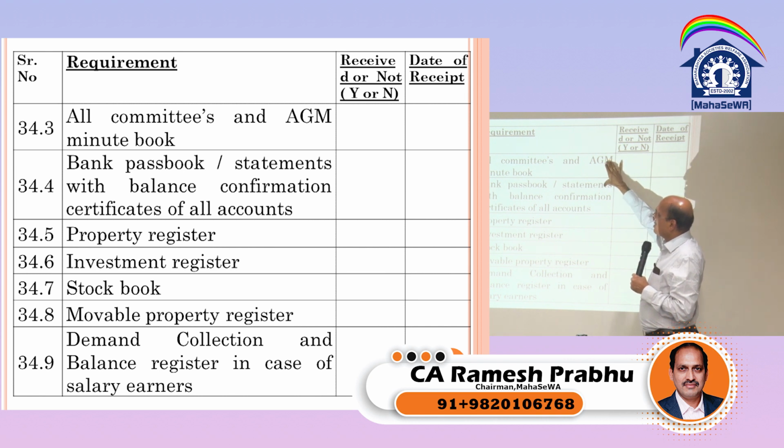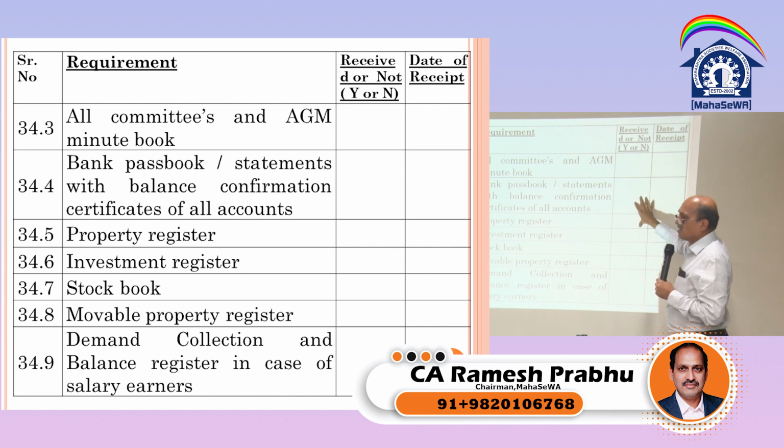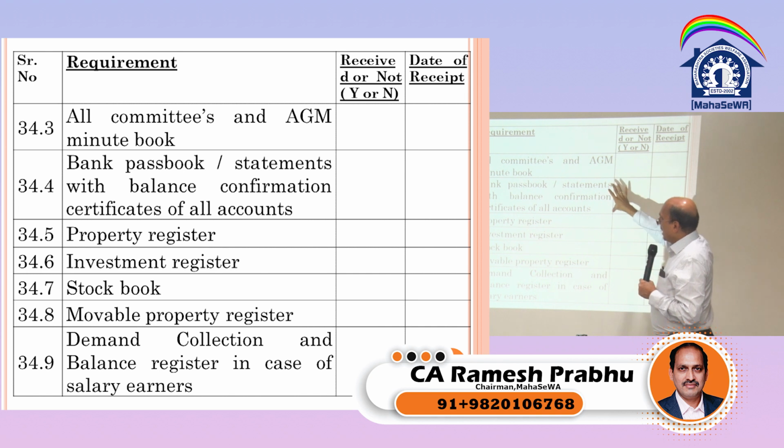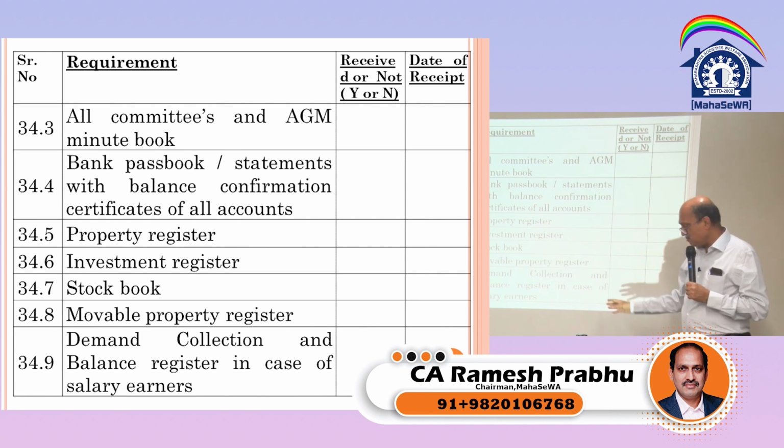Suppose the general body has decided to go for major repairs, and whether that has been implemented or not. So at least in the report we can say these are the decisions taken which have not been implemented. Bank passbook statement with balance confirmation, property register, investment register, stock book, movable property register, demand collection balance register, many times it has come.